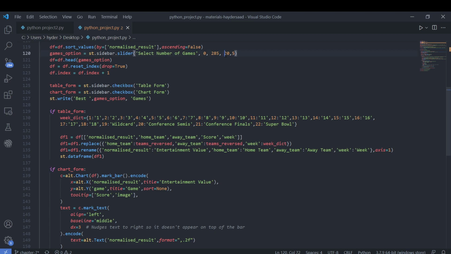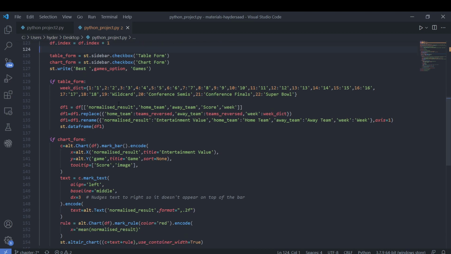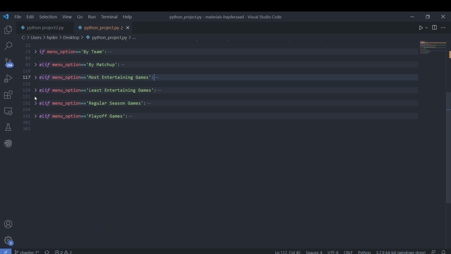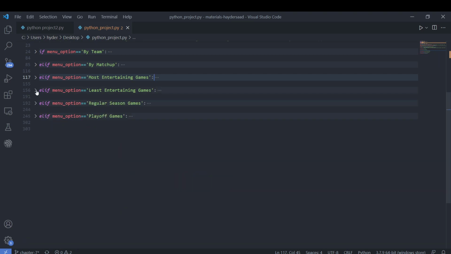By default it's set to 20, but in intervals of 5 we can change it up to a total of 285, since there were 285 games. We output it in tabular form if table form is selected, and if chart form is selected, the same thing is done. Least entertaining games is the exact opposite of most entertaining games, except we order it in the opposite direction, but the logic is entirely the same.